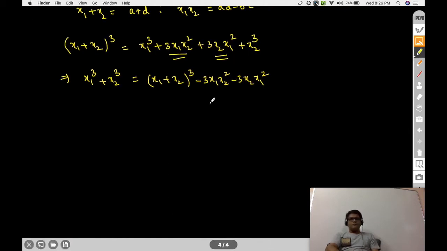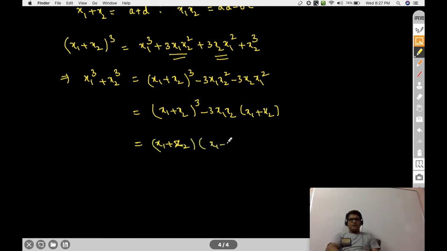Now this is equal to x1 plus x2 whole cube minus 3x1 x2 times x1 plus x2. That is equal to x1 plus x2, if you take out common, x1 plus x2 whole square minus 3x1 x2 inside.